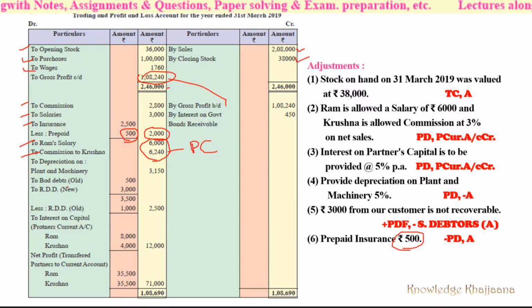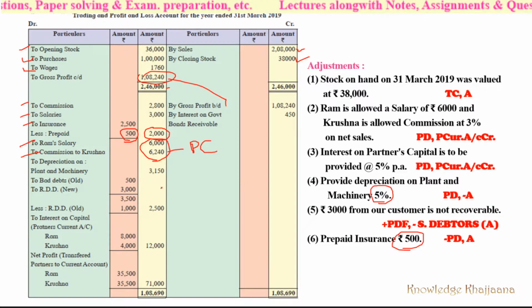Then depreciation on plant. See, the value of the plant was rupees 63,000. So depreciation at 5% on 63,000 is 3,150. How? See, 63,000 into 10% is 6,300. But here 5% depreciation has been asked. So 6,300 divided by 2 is equal to 5%. So it is 3,150. This much amount we have to deduct from plant and machinery on the asset side of the balance sheet.